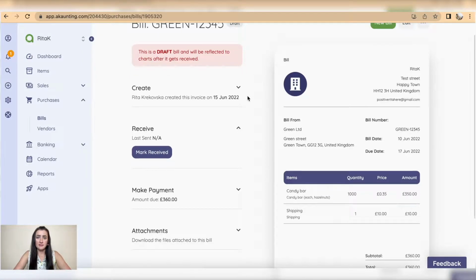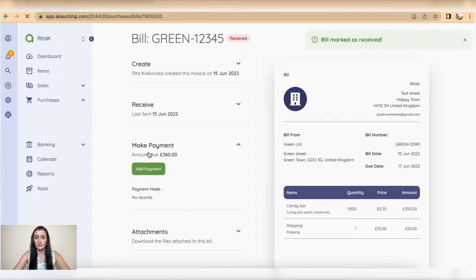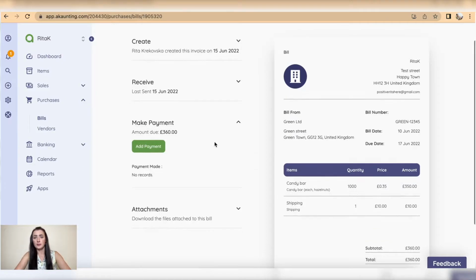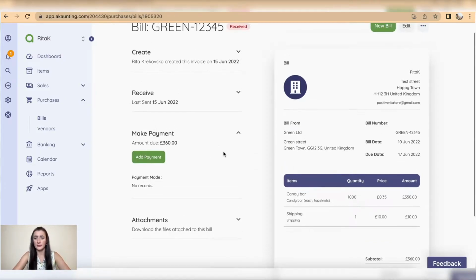If you have received stock as well as invoice, you can mark this invoice as received. Okay, and you will be able to pay this invoice later. So this is a way how you can record supplier invoice on accounting.